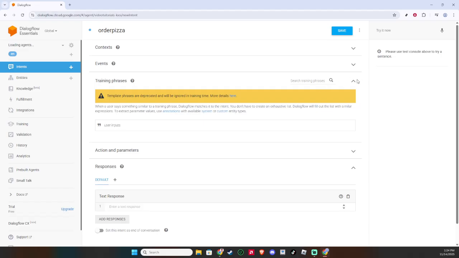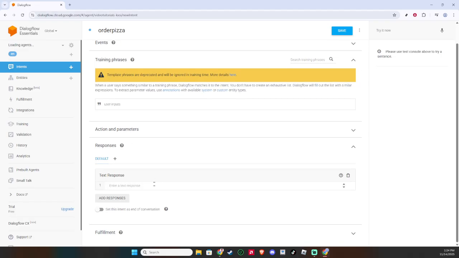This is where you define what your chatbot should reply when this particular intent is matched. Crafting a clear and friendly response ensures users feel understood and engaged. Remember, the goal is to make your bot's interaction as natural and helpful as possible.